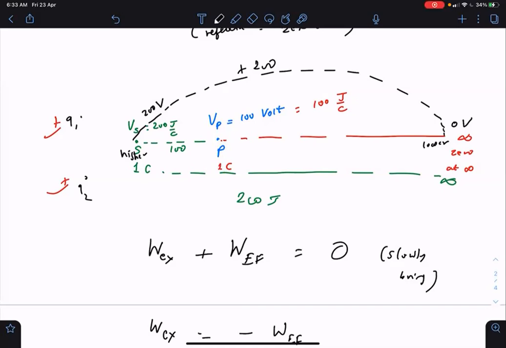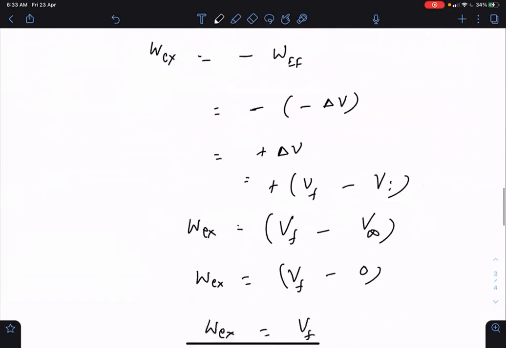And whatever work you, as an external agent, have to do to slowly bring this charge of 1 coulomb from infinity to S, that is the value of potential at S. Okay. So the secondary definition is this: potential at point P.